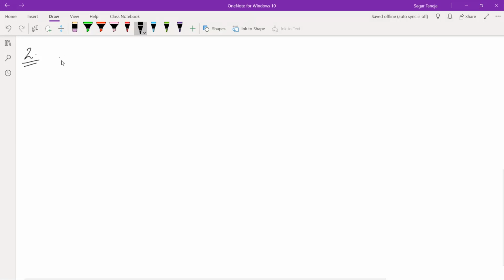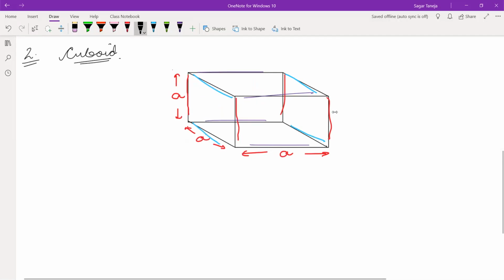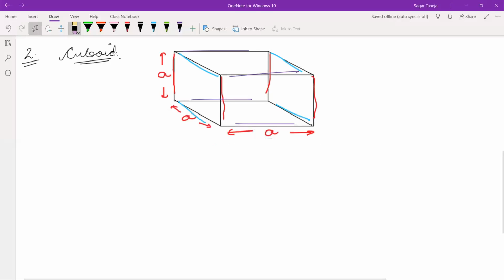Second, cuboid. This is cuboid in front of you, where these three are length, breadth, and height.